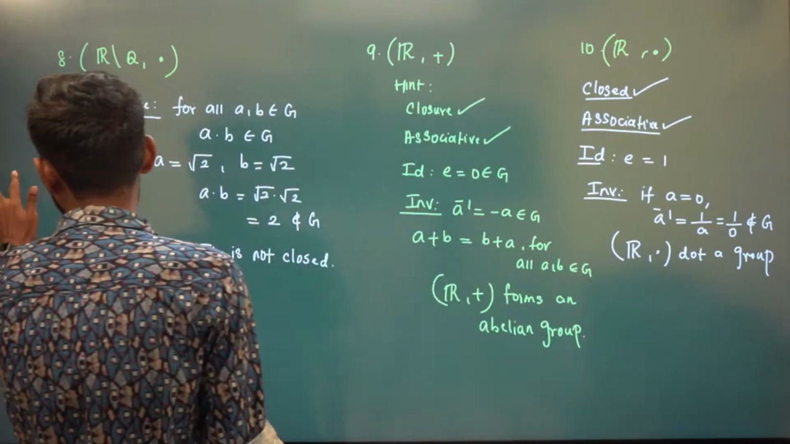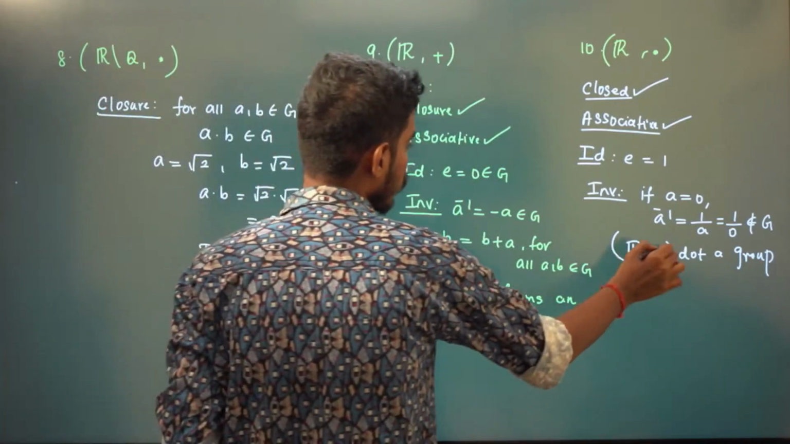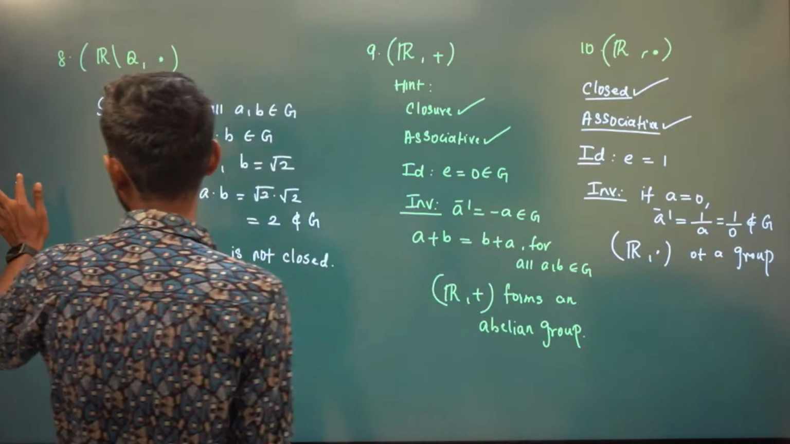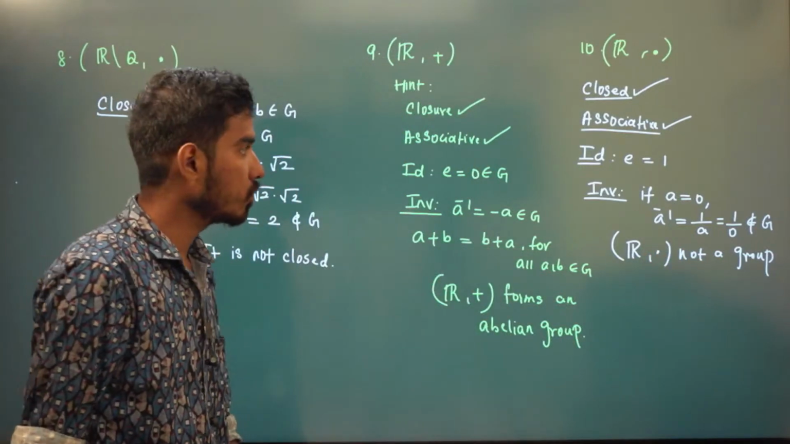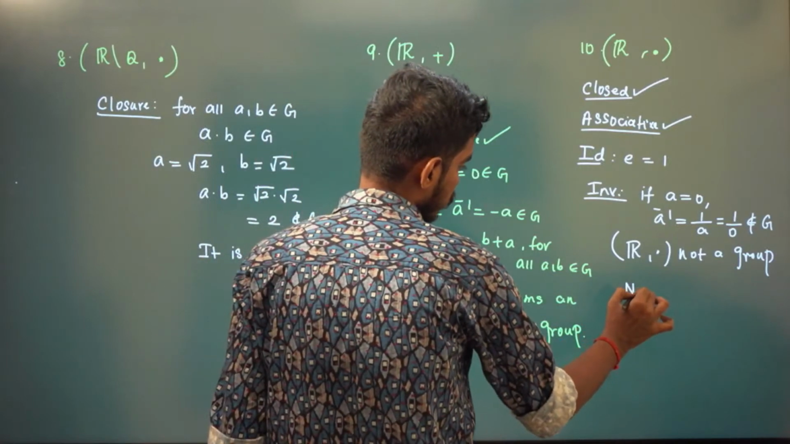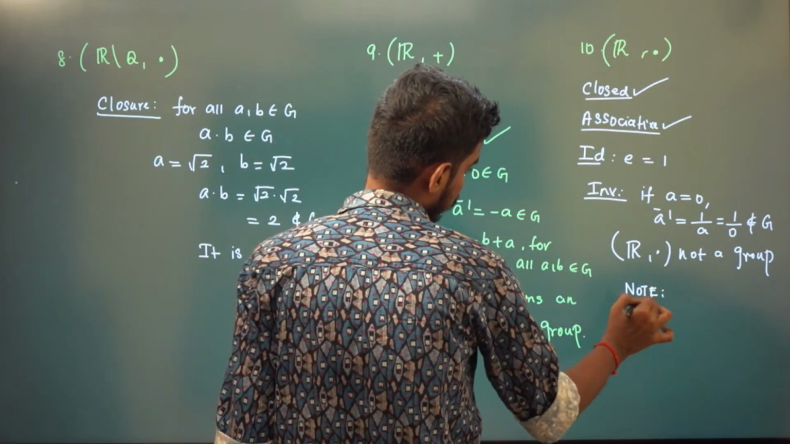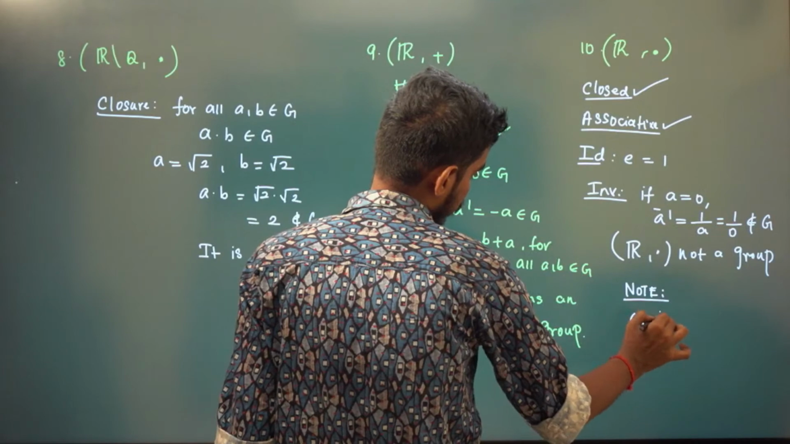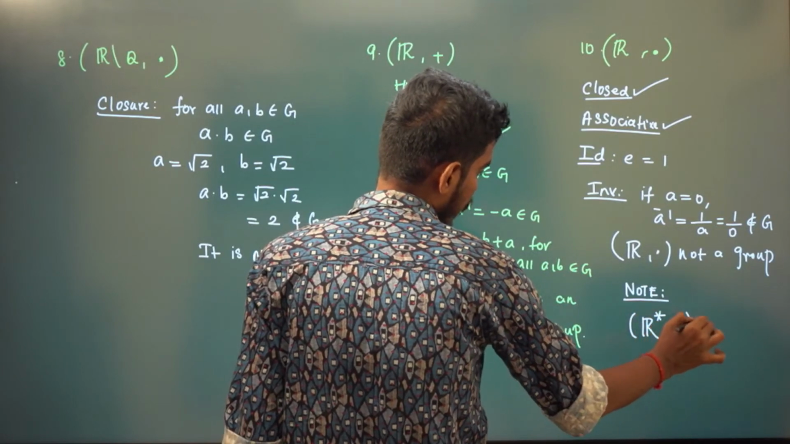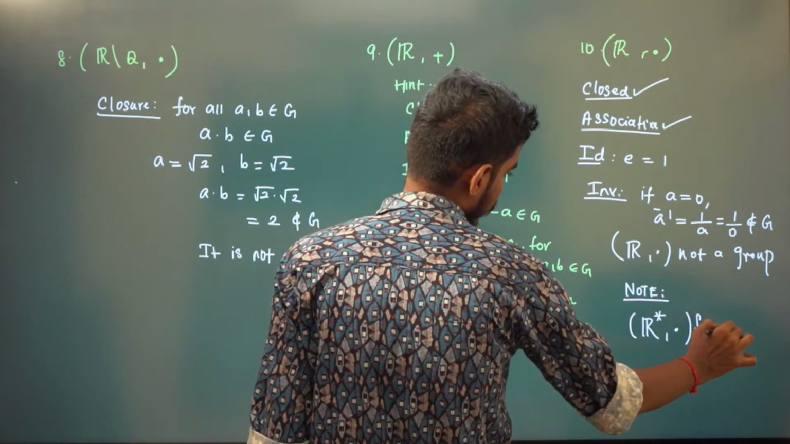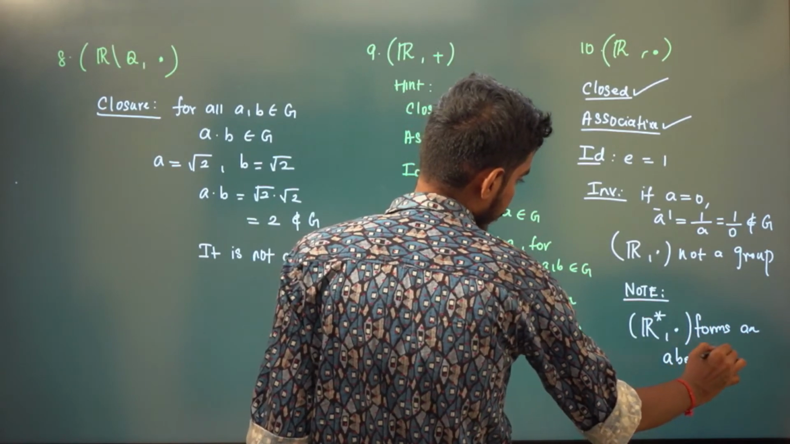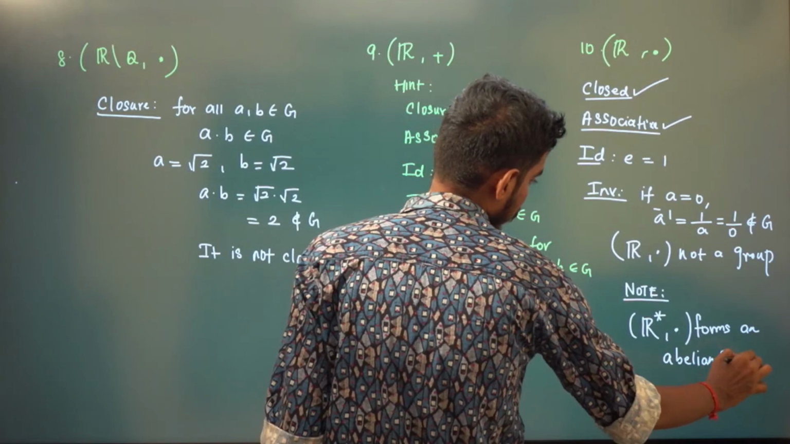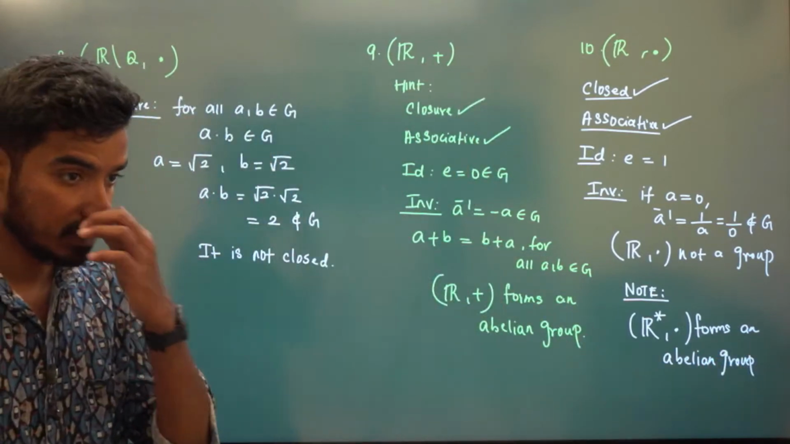That means real numbers with respect to dot are not a group. But if you remove 0 from the real numbers, it will be a group. Note, R star, dot forms an abelian group. Is it clear? Is this page clear?